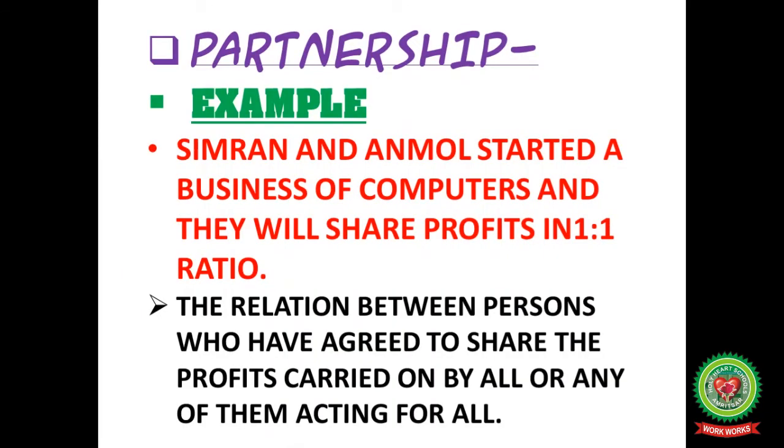Number one, partnership. You know that in a partnership, there is an agreement between two parties. For example, Simran and Anmol started a business of computers and they will share profits in the ratio 1:1. So here two partners are available, Simran and Anmol, who started one computers business sharing equally. It is the relation between the persons who have agreed to share the profits of a business carried on by all or any of them acting for all.